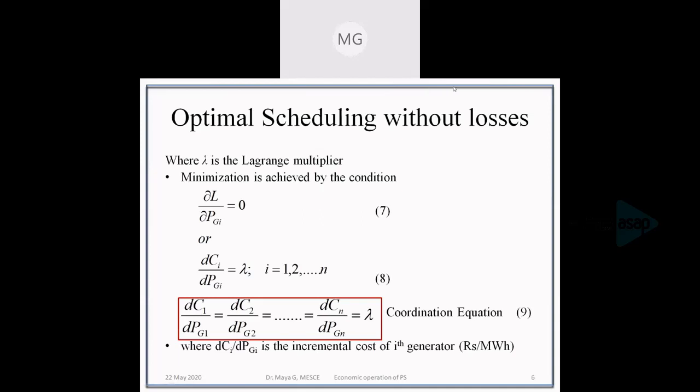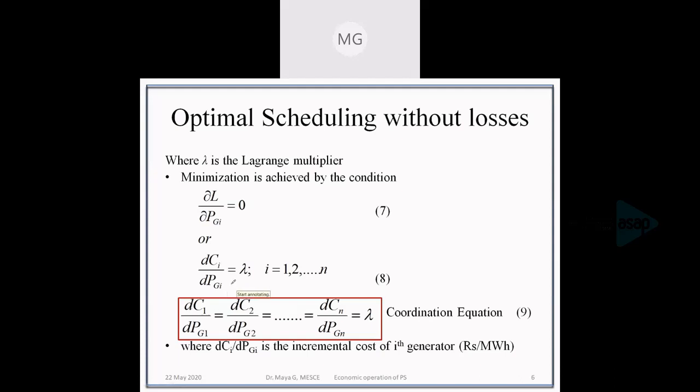That is equation number 8. This equation will be for each and every unit. That is, if we are considering i equal to 1, the cost function of the first unit should be differentiated with respect to the generation of the first unit, and that will be equal to lambda.